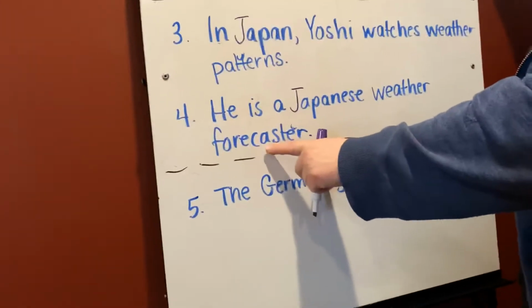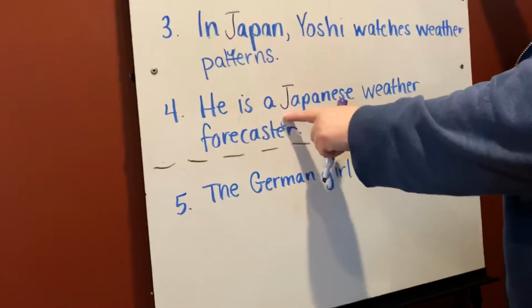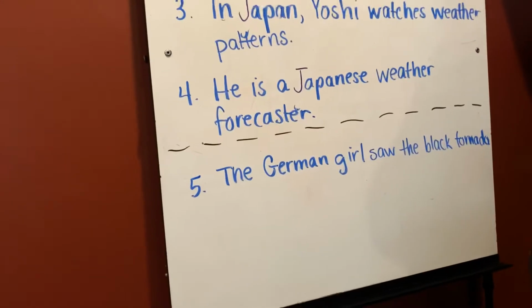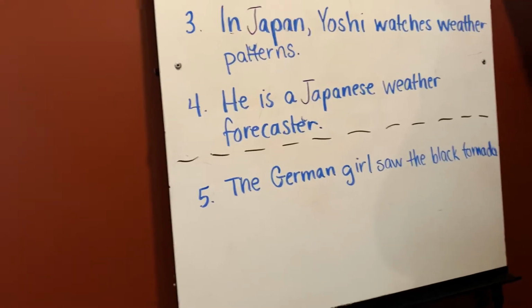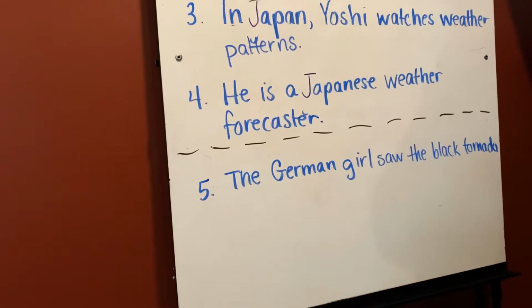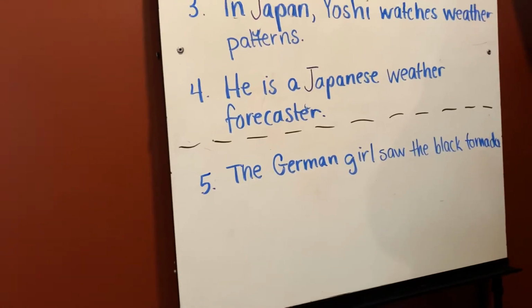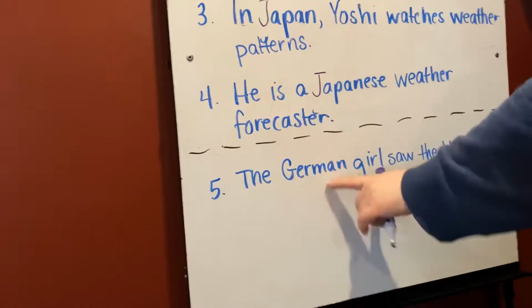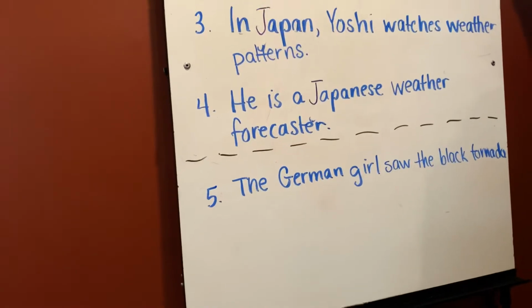Japanese is describing forecaster. So proper adjectives always start with a capital letter as well. I'm trying to think if I need to tell you anything more about that for this lesson. Okay. We'll talk about that when we get down here. Okay, so we're going to diagram this sentence.